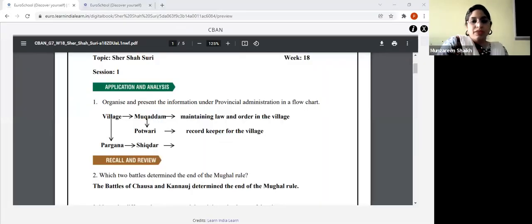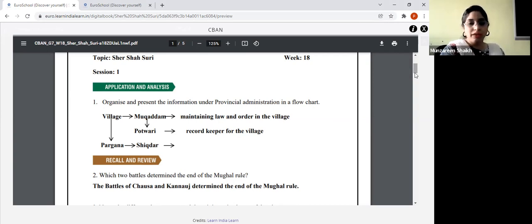Okay. So children, we've completed the chapter Sher Shah Suri in the previous class. Now we'll do the question answers. The first question is: organize and present the information under provincial administration in the form of a flow chart.